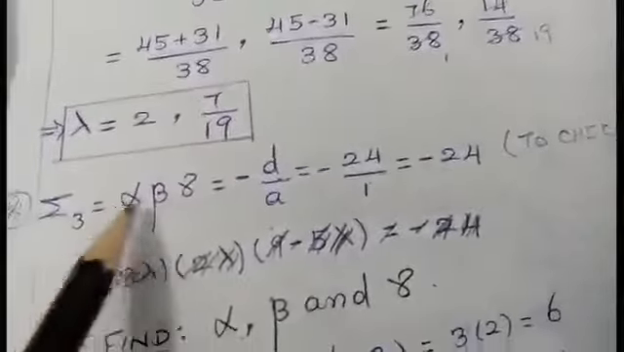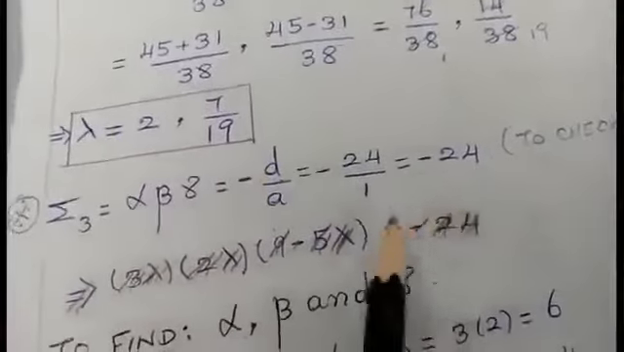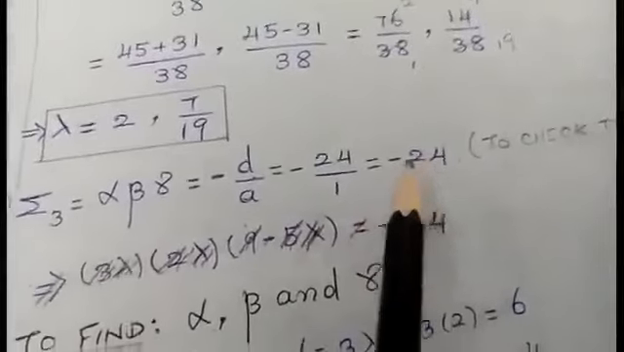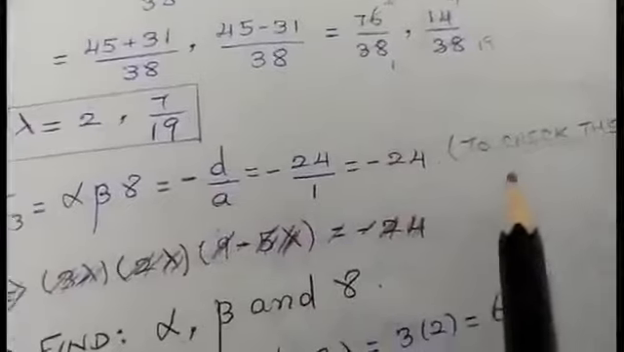Summation 3, alpha beta gamma equal to minus d by a. I am finding the value. That is, I am getting the answer as minus 24. Why I am finding summation 3 is to check the roots. I will tell you how to do the calculation, students.